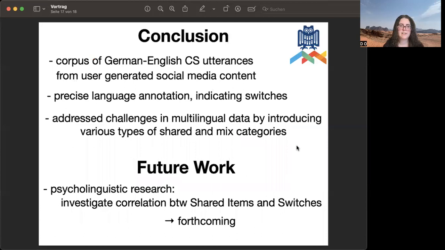So we created a corpus of German-English code-switched utterances from user-generated social media content with precise language annotation indicating code switches. And we addressed challenges in multilingual data by introducing various types of shared and mixed categories. And in the future, we are currently working on psycholinguistic research using this and some other corpora to investigate correlations between shared items and switches.